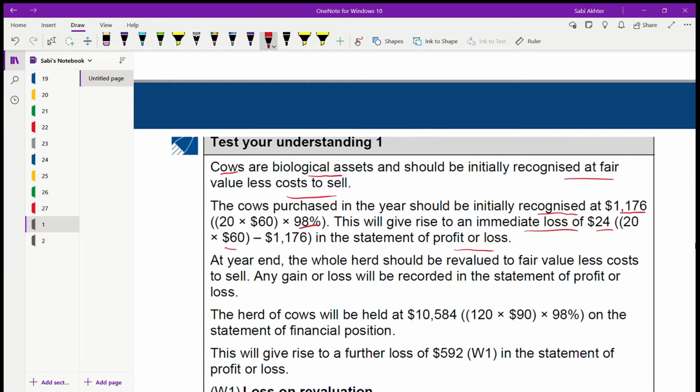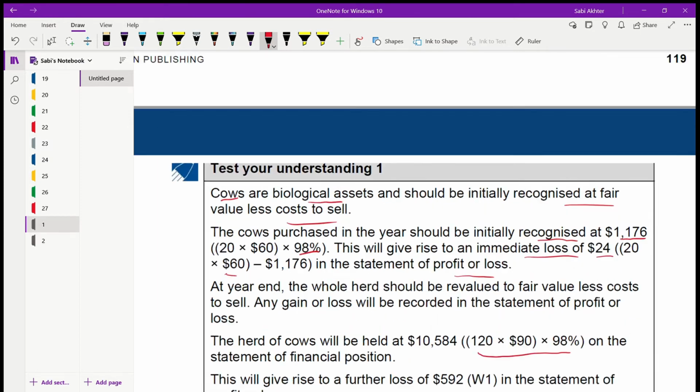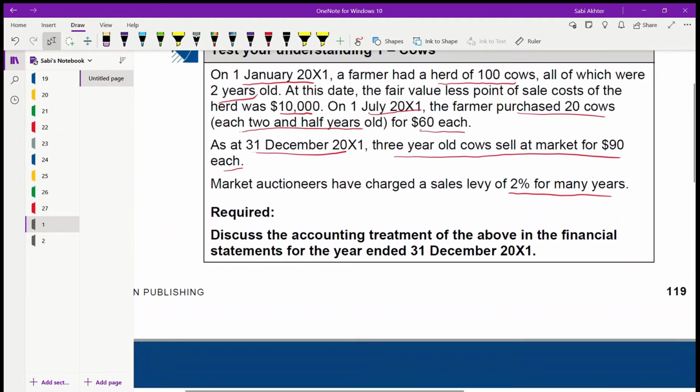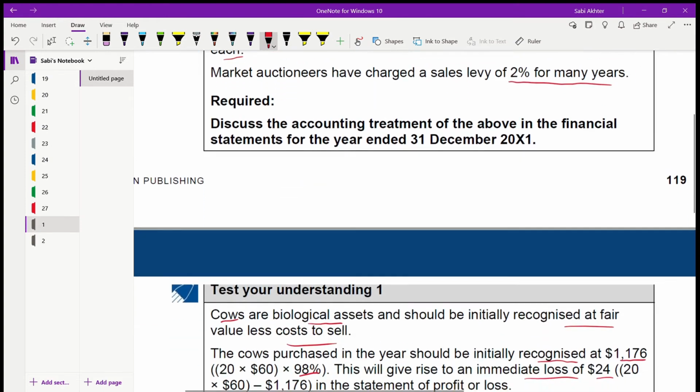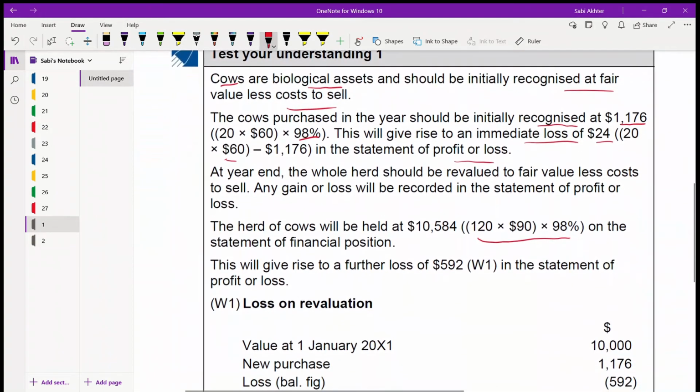Any gain or loss will be recorded in the statement of profit and loss. The herd of the cows will be held at 120 into 90 into 98. That means 10,584. Why 120? Because 100 you have in the beginning and then you purchase another 20. So in the end, you will be having 120 into 90, again 98% because the sales levy is 2%. This will go in the statement of financial position. This will give rise to a further loss in the profit and loss.